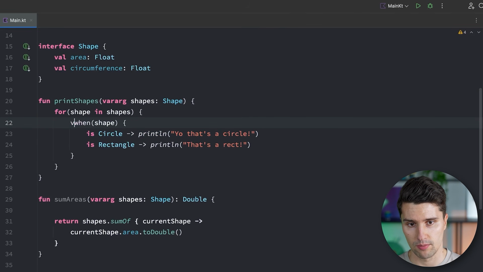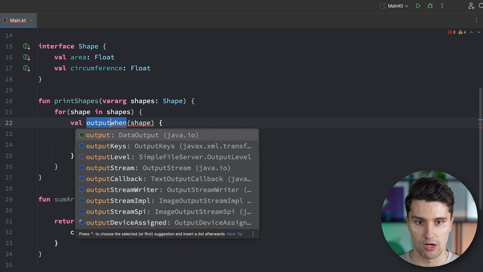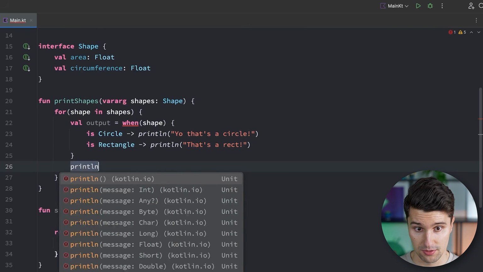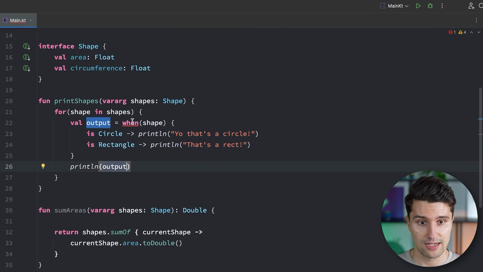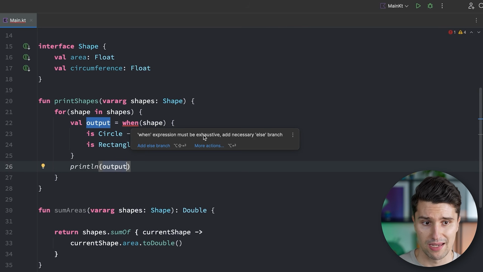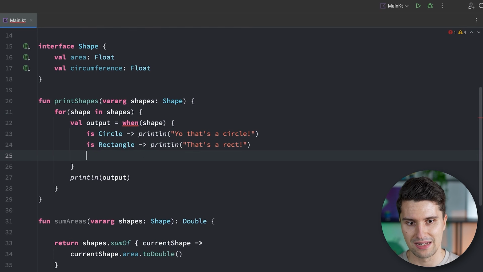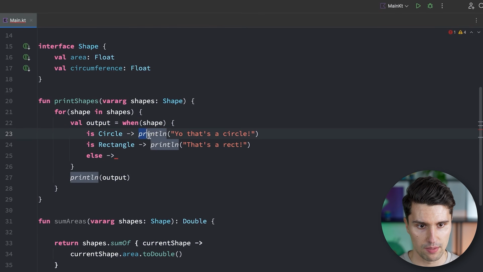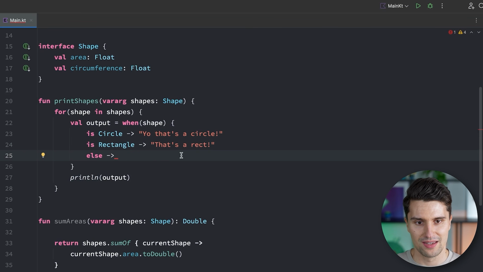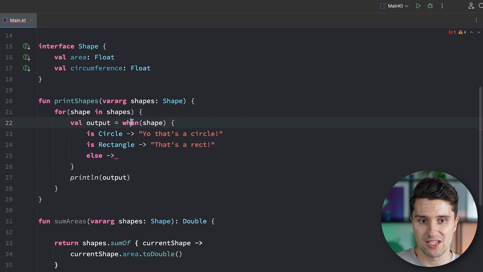Something you will notice is if we actually don't print something here in the when branch, but rather return something like val output and then print the output, that's something we've done before, it actually complains because the when expression must be exhaustive. So we need to add an else branch here and actually also map these to the raw strings and not to print line statements. So if it's not a circle and it's not a rect, what kind of value should we then assign? So a when expression always must be exhaustive.